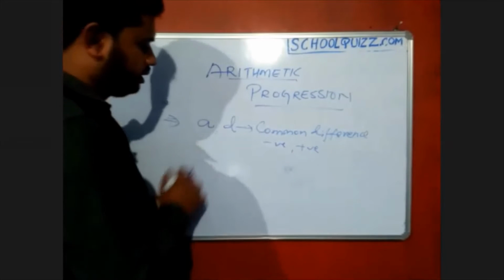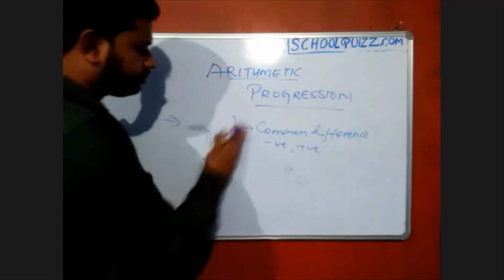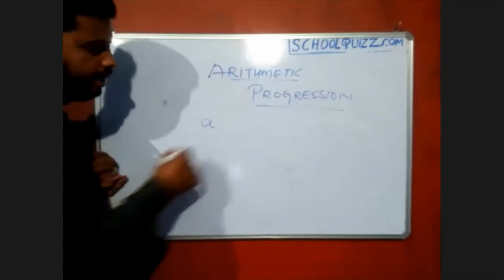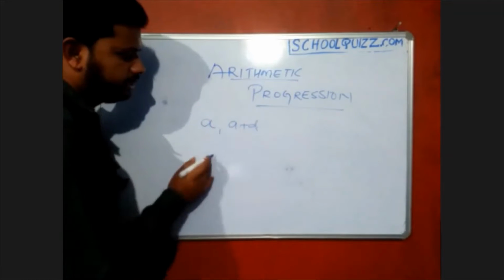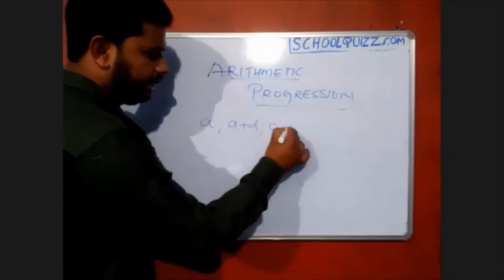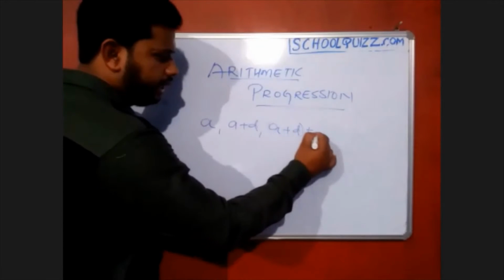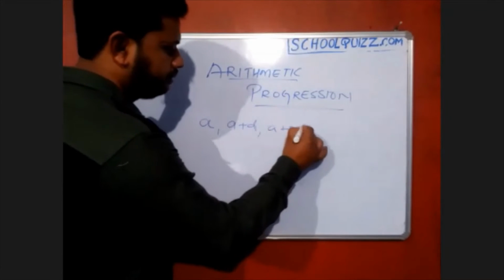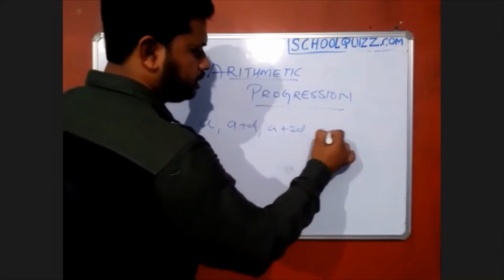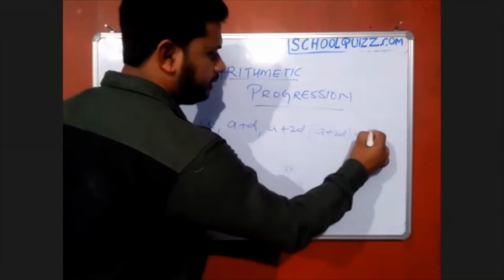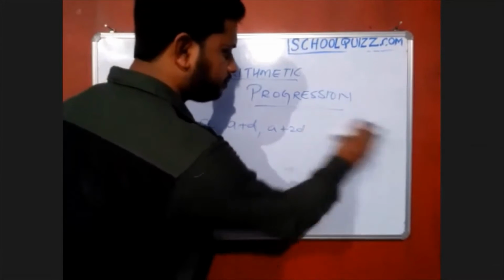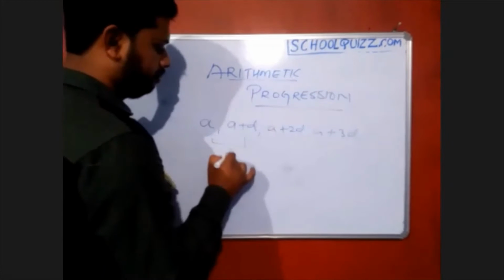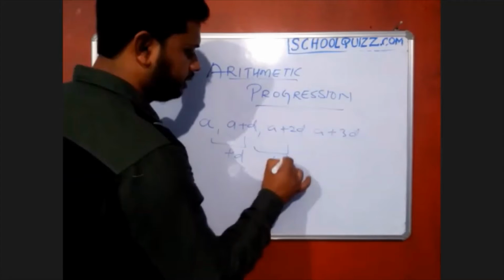Okay, so this is the first term. We call it a. Suppose the first term is a, and continuously you are adding, so a plus d. Next, again you add d to a plus d, which makes a plus 2d. Again you add d to a plus 2d, which makes a plus 3d. So if you observe, they are adding plus d continuously.